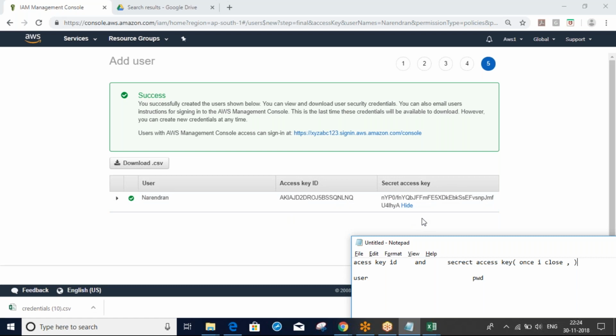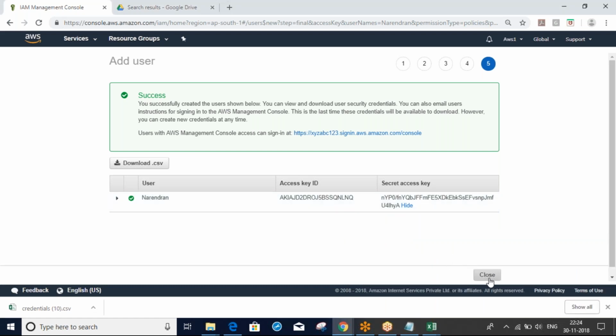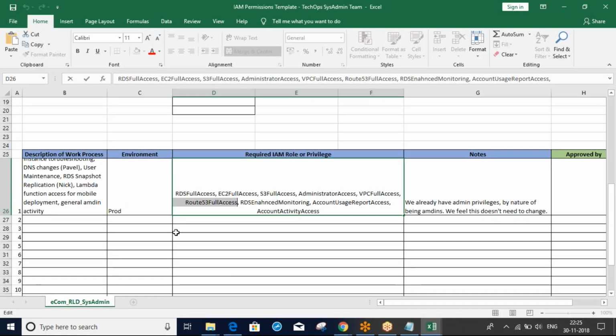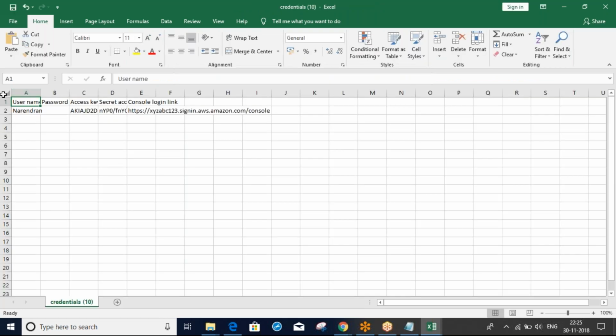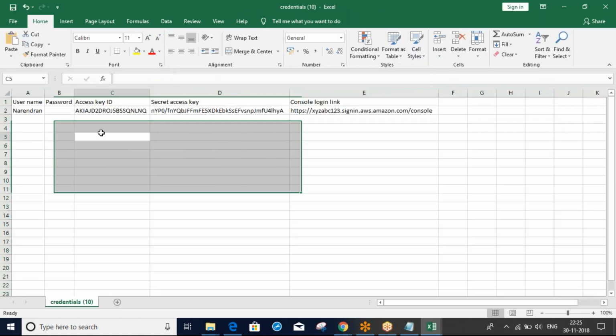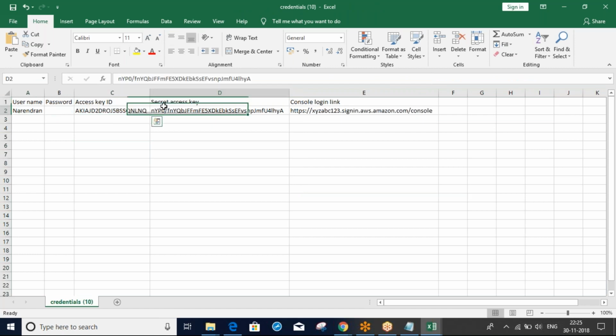At the time of creating your username, user ID, only at that time we can see the secret access key. Once I close this, from later onwards I can see only the access key ID, not the secret access key. Already I downloaded it here. You open this file. You can see the username, access key ID, secret access key, and the console login link, in an Excel sheet.